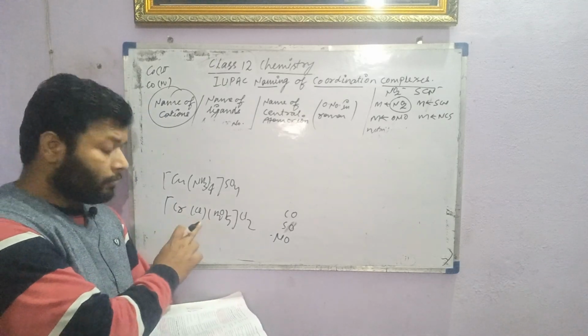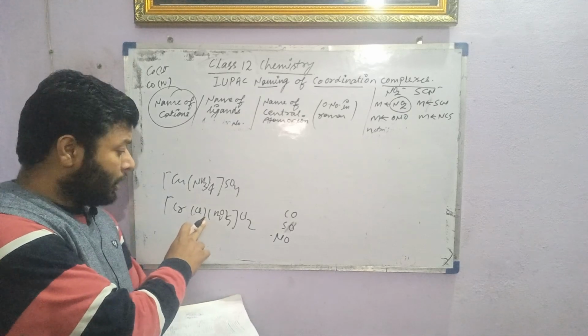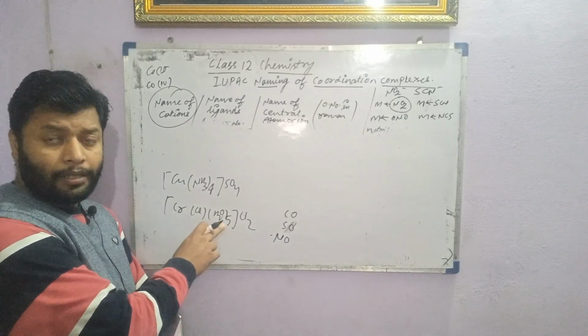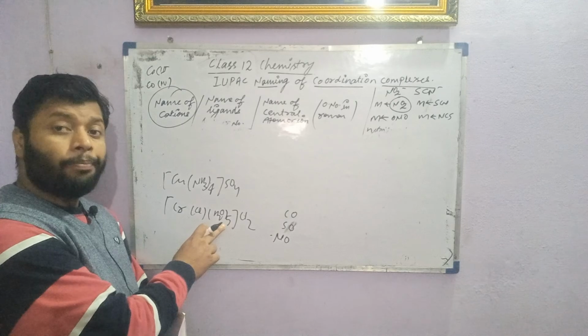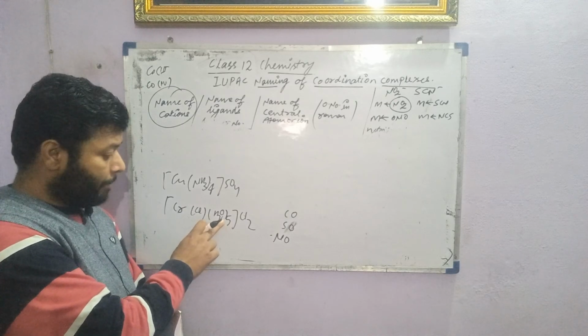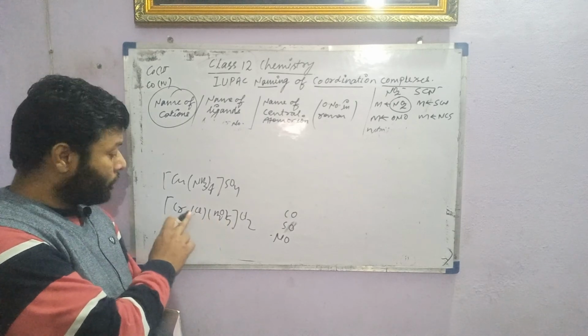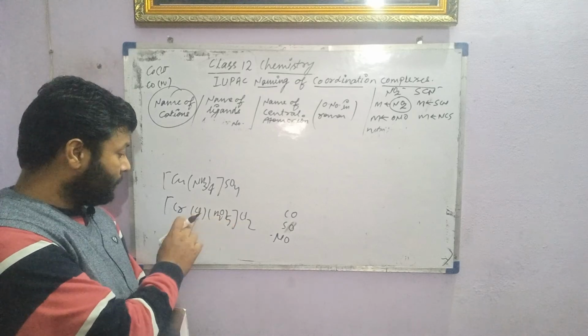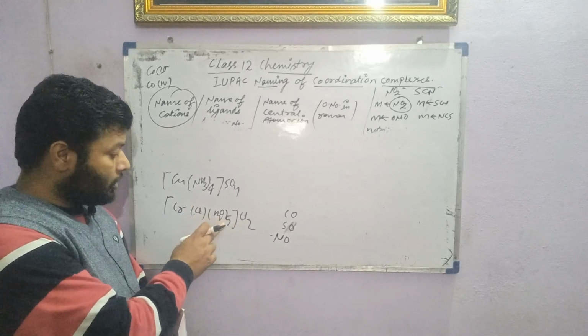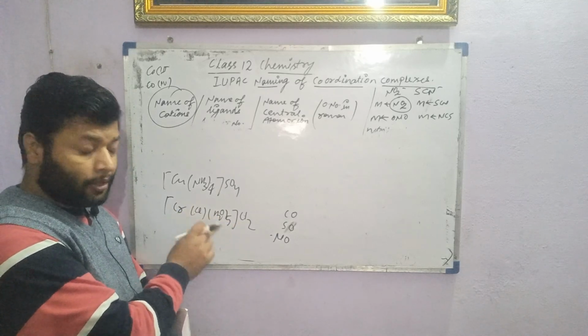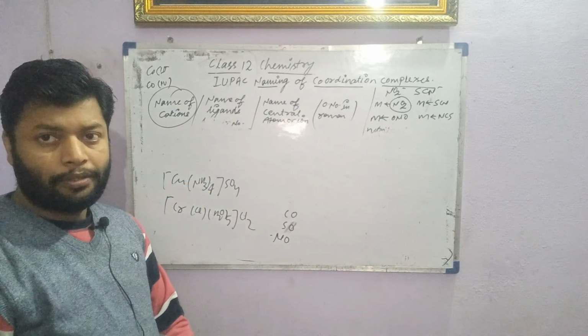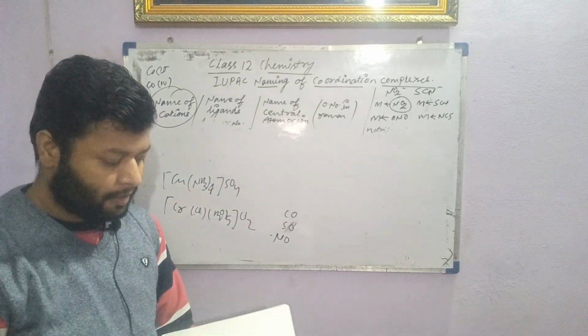Chromium. So what can be the name? It has 5 waters, so pentaaqua. Pentaaquachloridochromium, and the oxidation number is 3. So pentaaquachloridochromium(III) chloride. Okay, this can be the name.